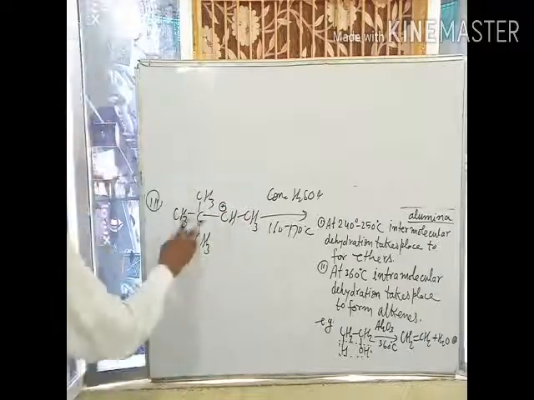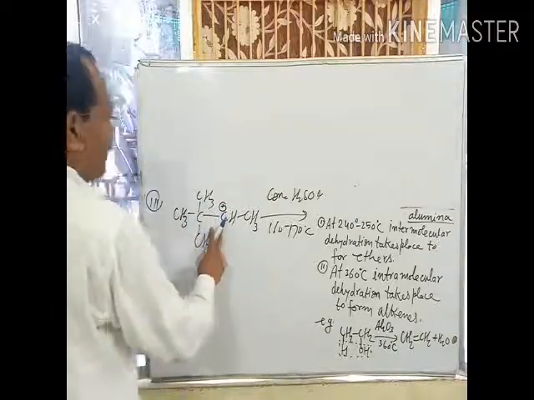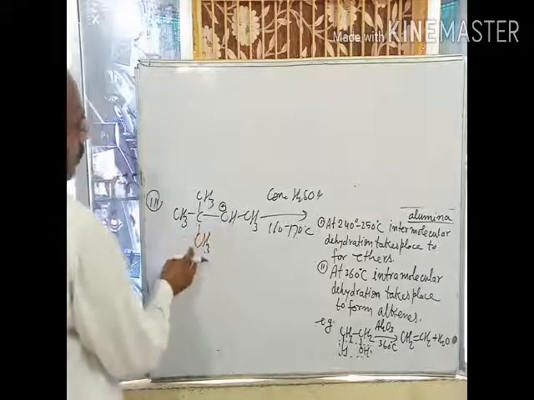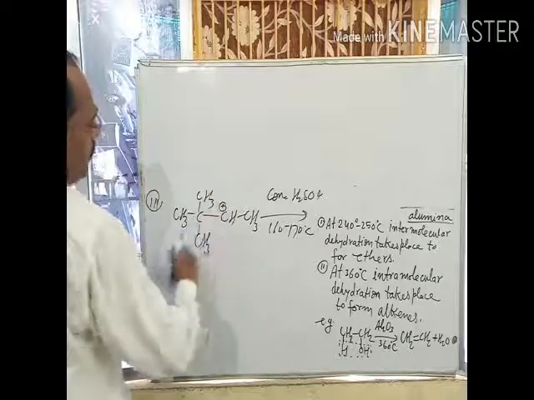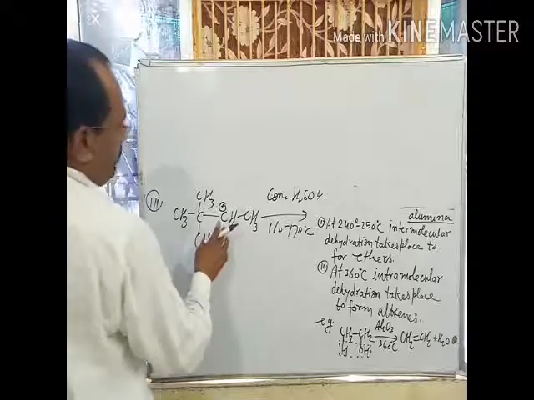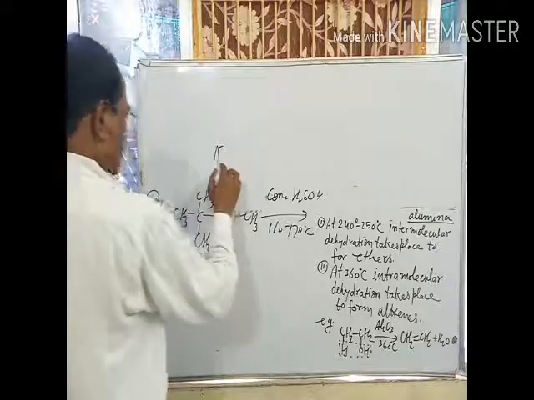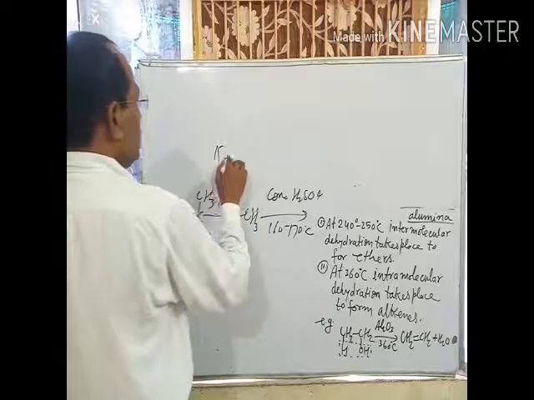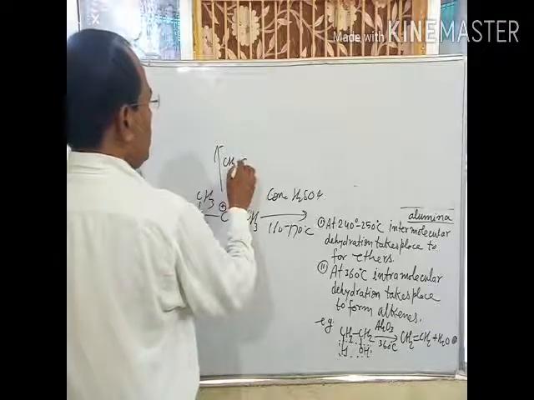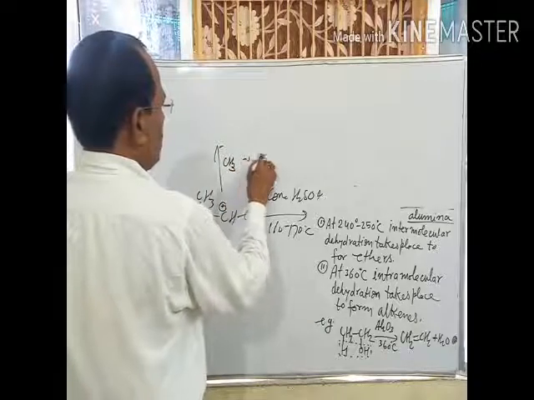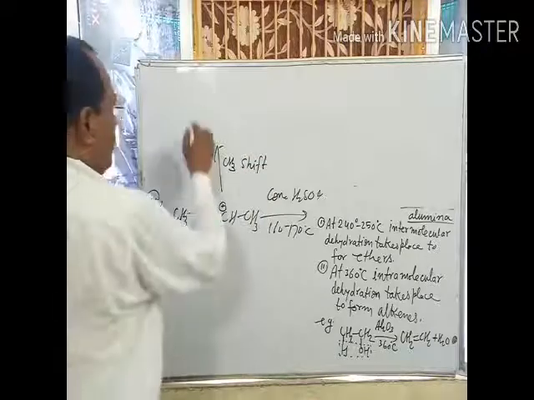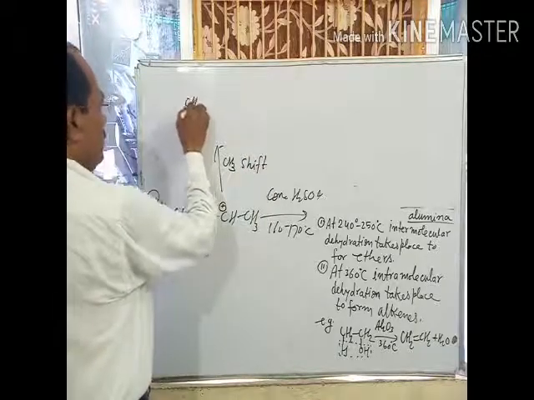Okay. This is a secondary carbocation. If a hydrogen shift, a methyl shift takes place, a 1,2 methyl shift takes place, then the CH3 shift gives a tertiary carbocation.